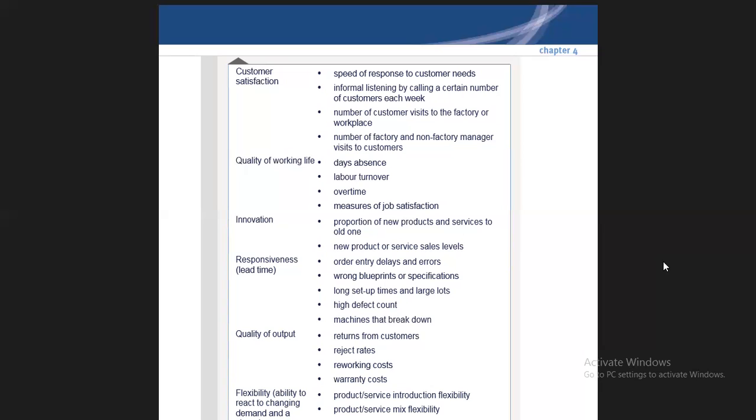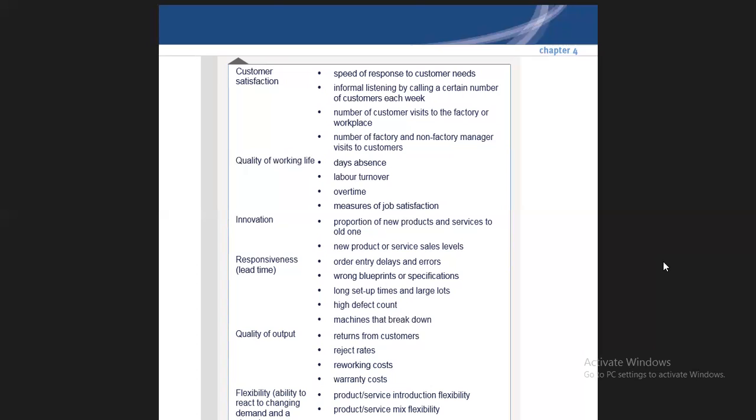Wrong blueprints or specifications. If they are specifying wrong things, how much time you are going to take to do it right. Long setup times and large lots. High defect count. If the defect count is high and you are not responsive to that, this means that ultimately the customer loyalty and the quality are not going to be maintained.